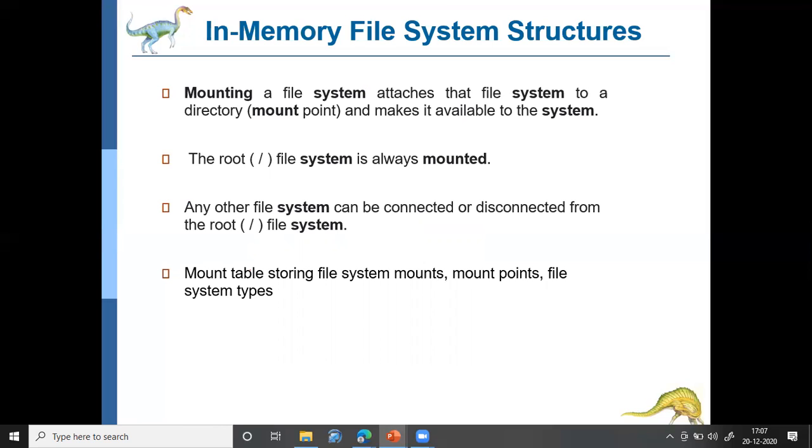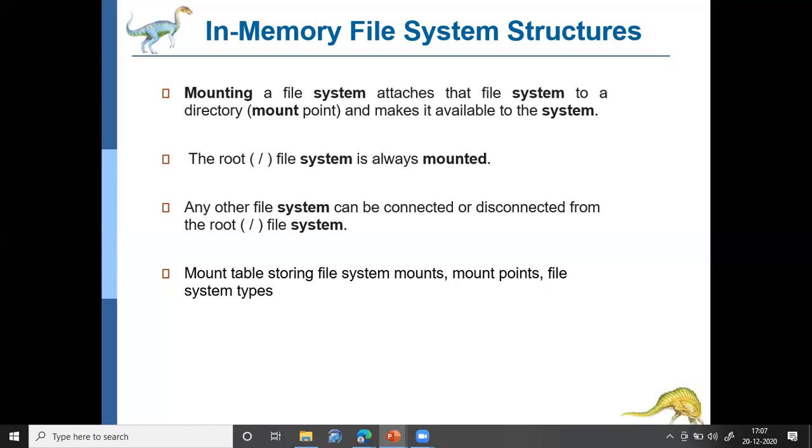Okay, so if you take Unix, the root file system is always mounted. The moment you switch on the system, the root file system will be mounted. In case of Windows, the C drive, D drive, all these will be automatically mounted. And when you open some other directory, those directories will be connected with the C drive or D drive.